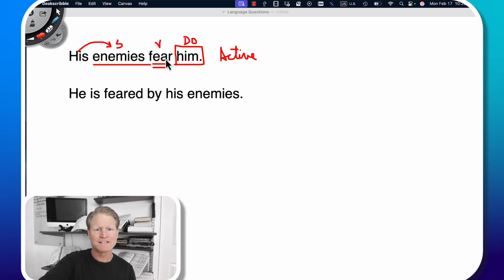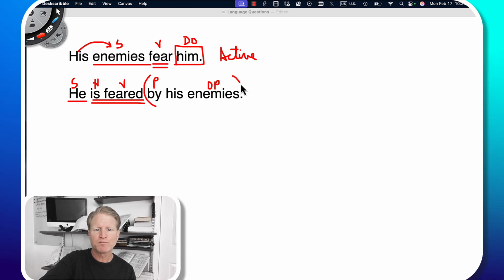But in this case, we take the direct object and we make the direct object the subject of the sentence. So here we have he, subject of the sentence. He is feared. That is a verb phrase. Feared is the main verb. Is is a helping verb. That's a verb phrase. Double underline it because it's a verb. And then we have by, preposition. By whom? By his enemies. That's the object of the preposition.